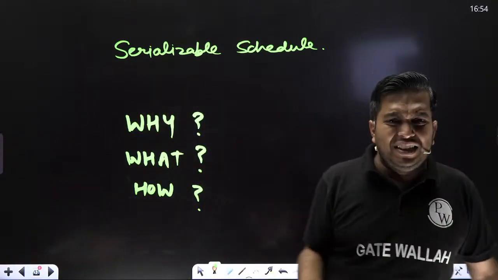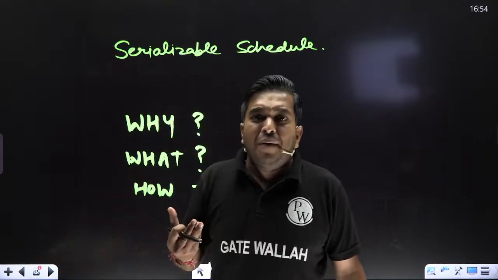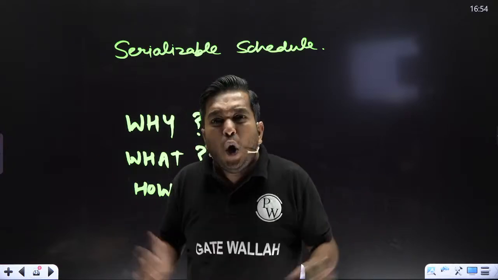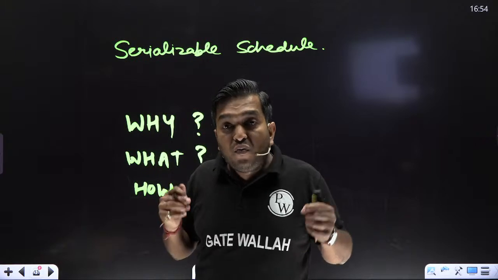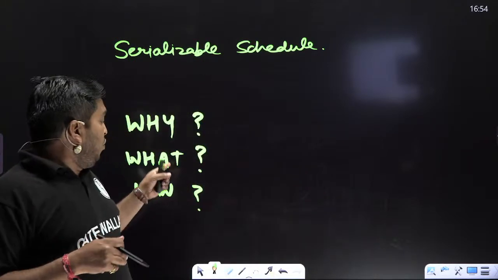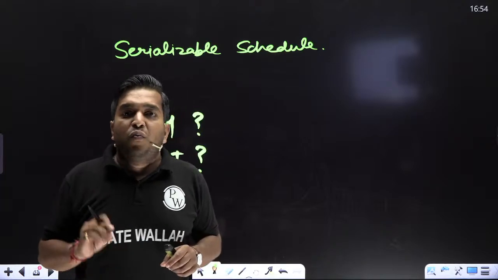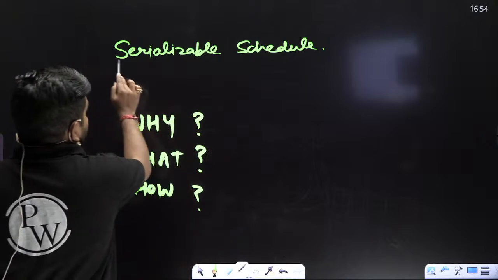It is already given in the book and many other places. First of all, you have to feel it. Why are we reading this, just because it is in GATE? No, my dear. Feel it: why, what, and how. Why are we reading serializability? What is the meaning?